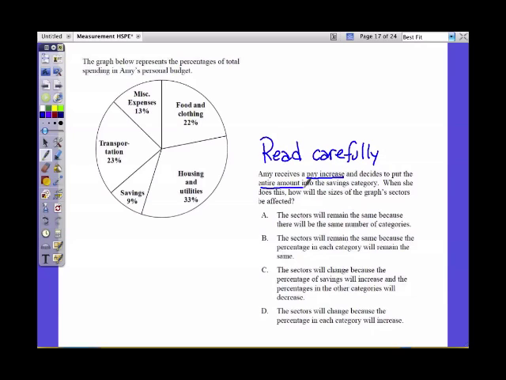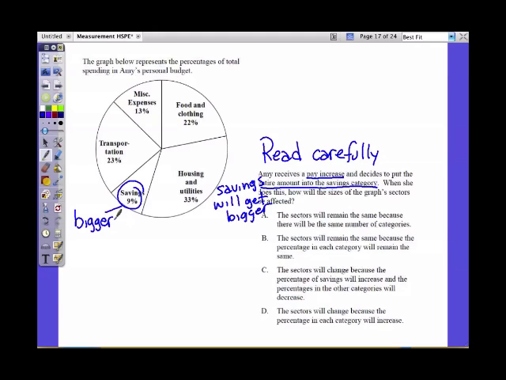So the question is, when she puts all the money into her savings category, or savings account, how's the graph going to be affected? The sectors, or each of the different sections, okay? So obviously, the size of the savings sector is going to get bigger because it's the only one that's being added to.